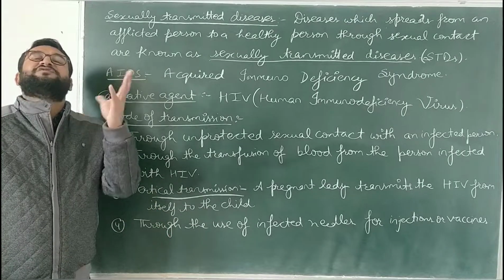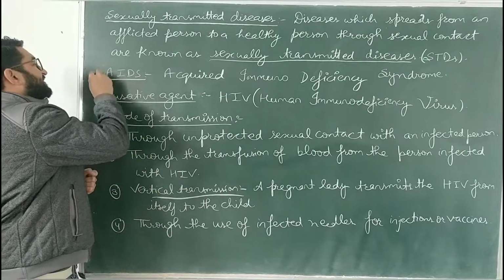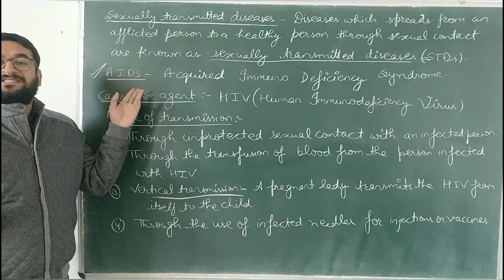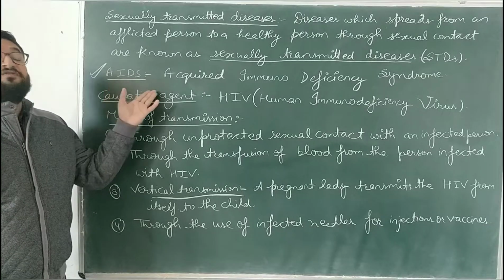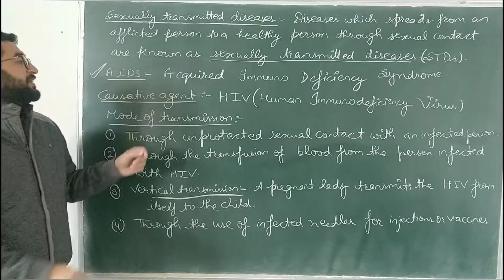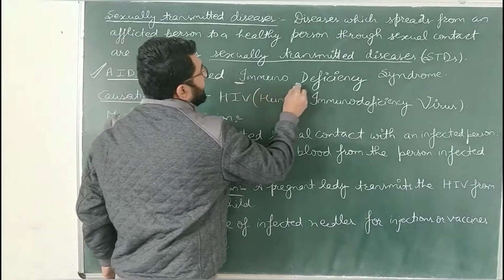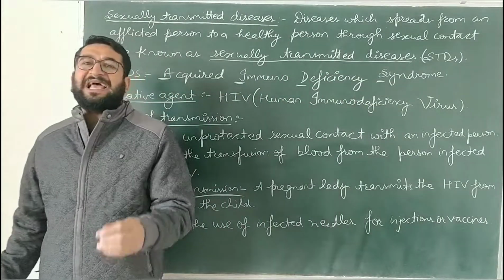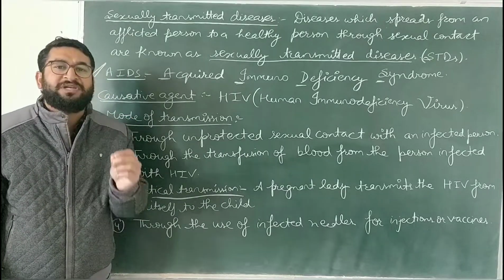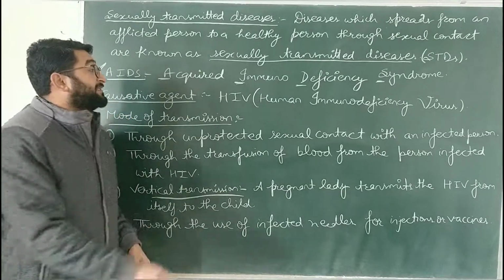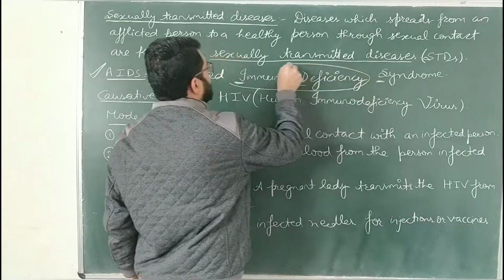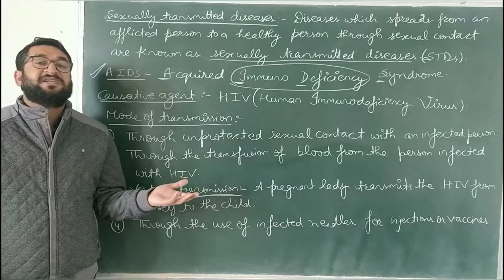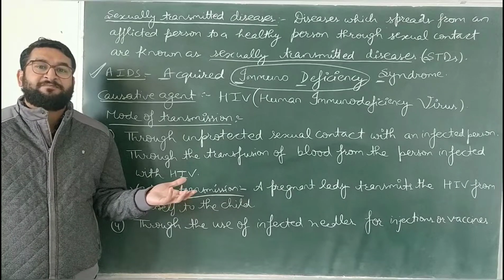One such example which we are going to discuss is AIDS. You must have heard about AIDS. AIDS is abbreviated for acquired immunodeficiency syndrome. Its full form is acquired immunodeficiency syndrome. As its name says it all, the deficiency in the immune system occurs in this disease. A person cannot fight against the foreign pathogens.